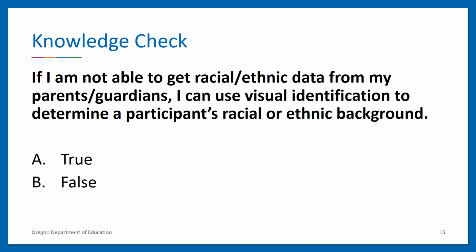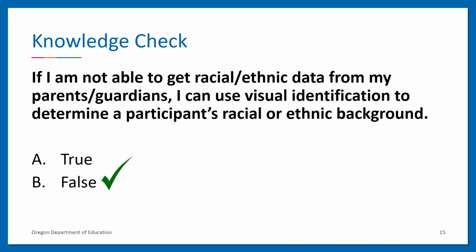Here is our second knowledge check. If I am not able to get racial and ethnic data from my parents and guardians, I can use visual identification to determine a participant's racial and ethnic background. Is this true or false? The answer is false. Visual identification is not allowed.